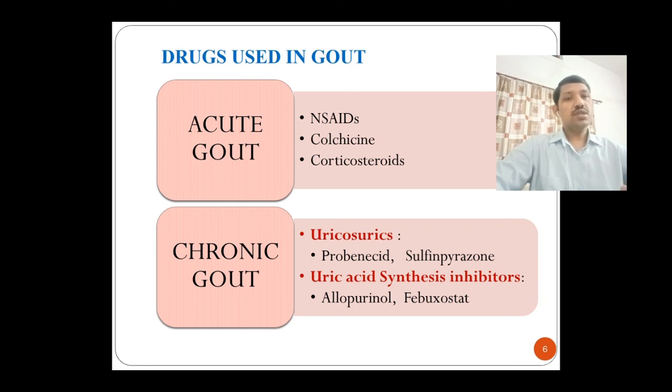The first way to treat chronic gout is the uricosurics. Examples of drugs are probenecid and sulfinpyrazone. And the second way, we can decrease the uric acid synthesis with the help of the drugs allopurinol and febuxostat.